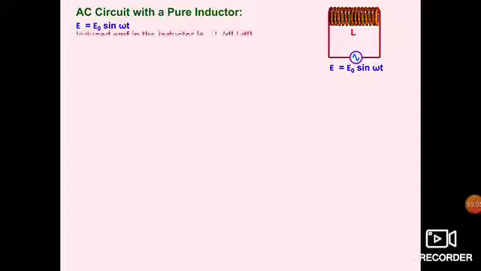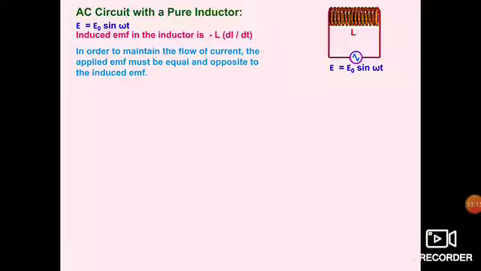Now if we talk about an AC circuit with a pure inductor, an inductor is a kind of coil. You have studied in electromagnetic induction, its coefficient of self inductance is L. It is connected with the source E is equal to E naught sin omega t, which is the applied field. Induced EMF in the circuit is minus L dI by dt. This also you have studied in electromagnetic induction.